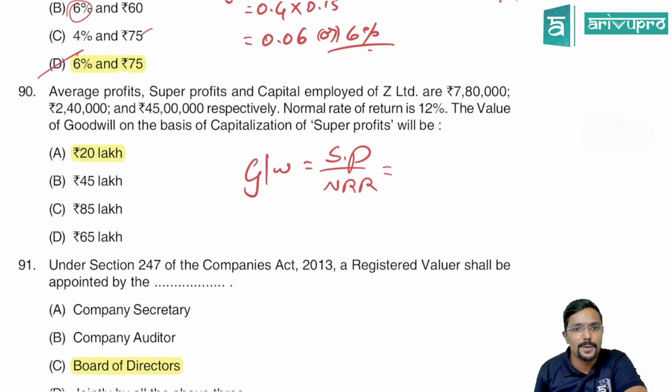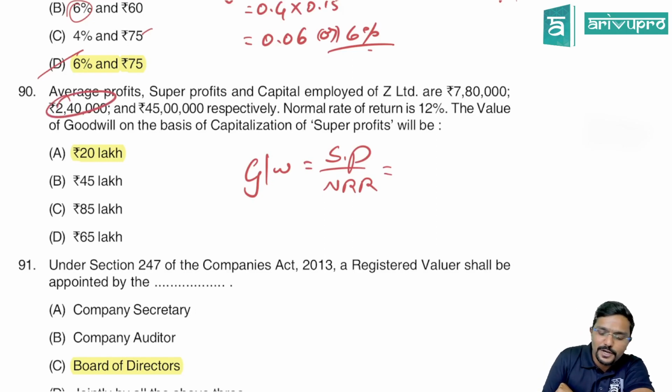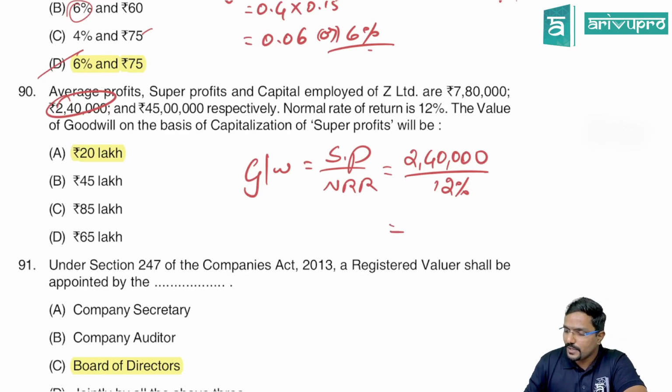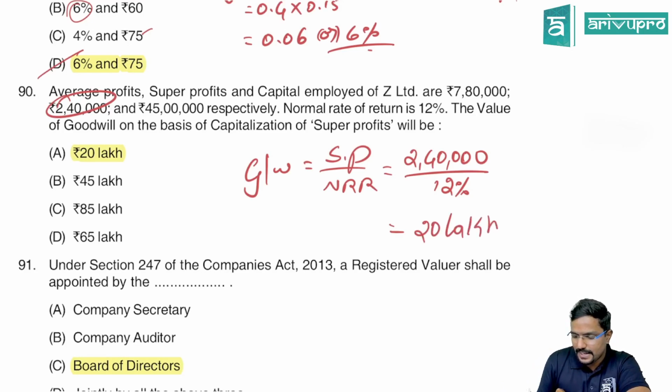Super profit is 2,40,000, divided by NRR of 12%, which is 20 lakh. 20 lakh is the answer.